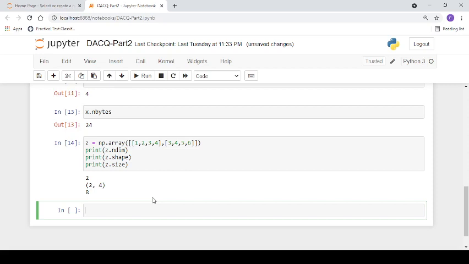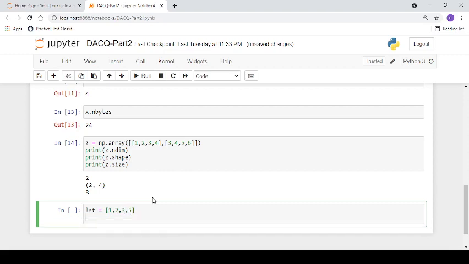For example, here is a list, lst, a Python list, and here is another, a NumPy array. NumPy array n is equal to np dot array 1 2 3 5, for example, same values we are using.